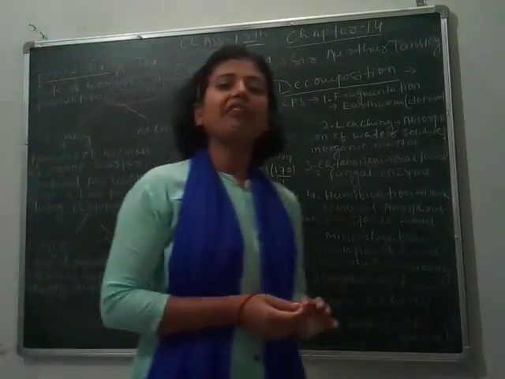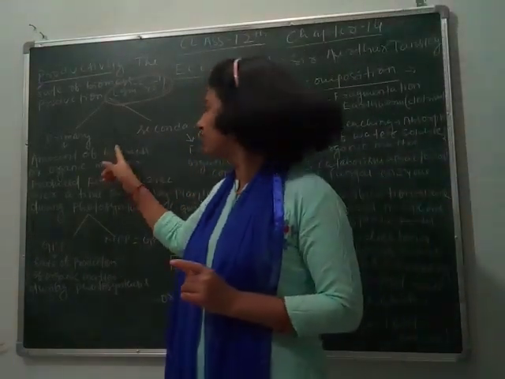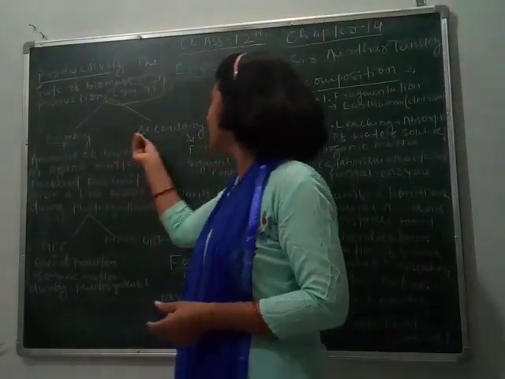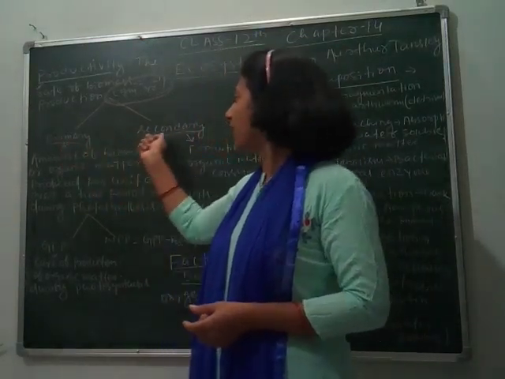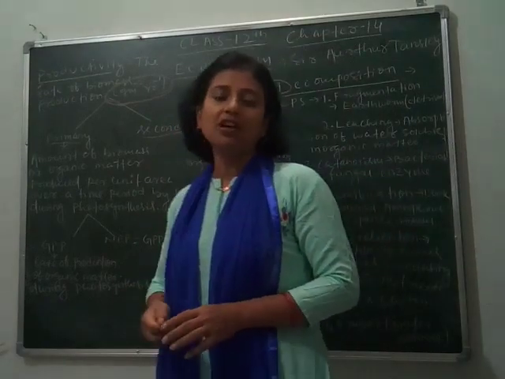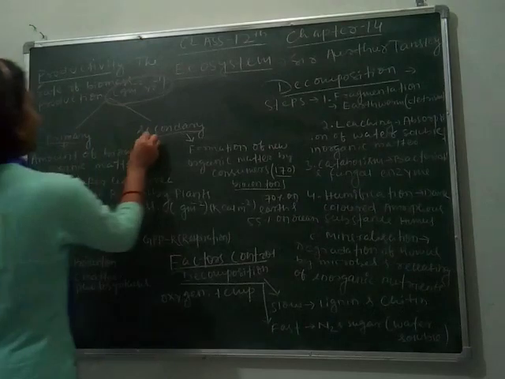So, productivity is again divided into two types. One is primary productivity and another is secondary productivity. You can see here, I have already written, one is primary productivity and another is secondary productivity. So let us understand what primary productivity is and what secondary productivity is.